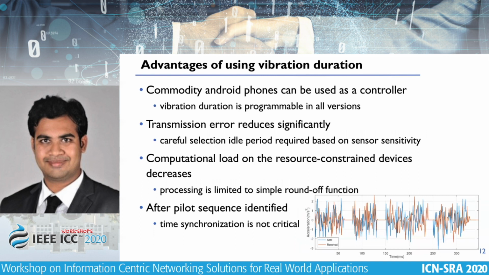Now that we have seen the encoding scheme, let us look at the advantages of using vibration, and especially vibration duration instead of amplitude, which is what people usually design. We use the commodity Android phone as the controller, and it's seen that all versions of Android provide support for programming the vibration duration, while the same is not true for programming the amplitude of vibration. Also, the use of vibration duration significantly decreases the transmission error.